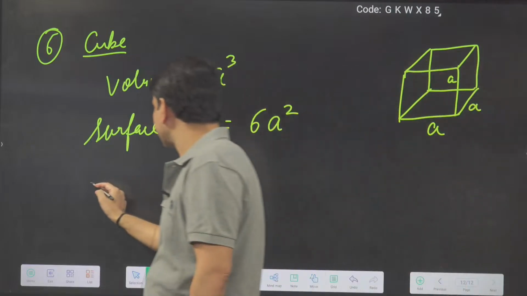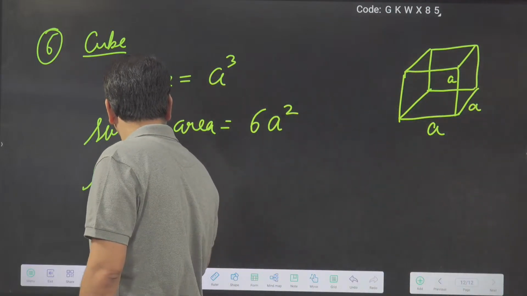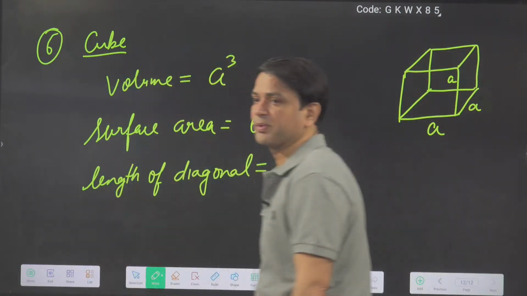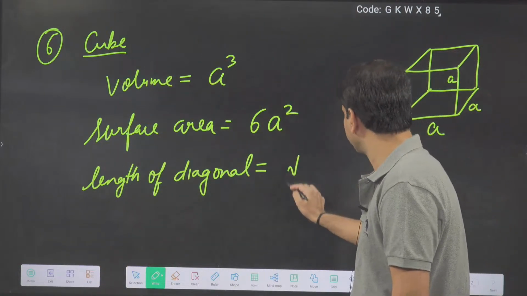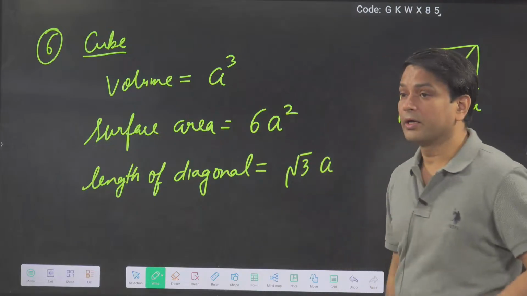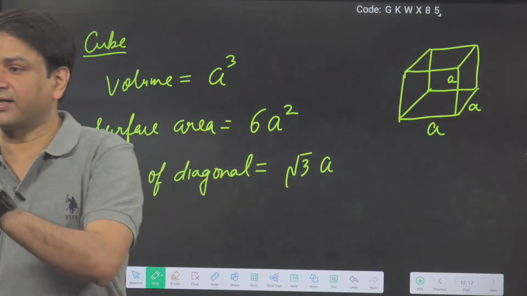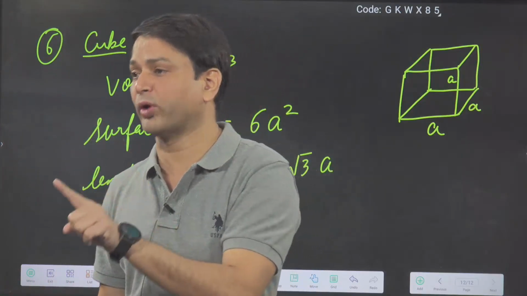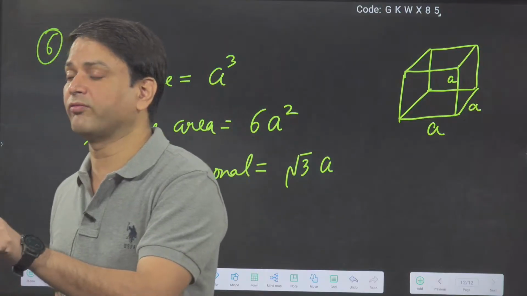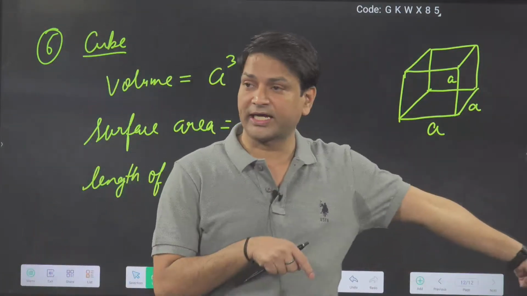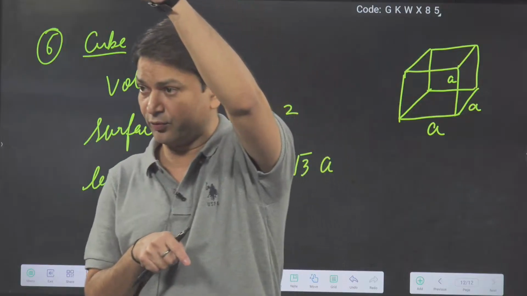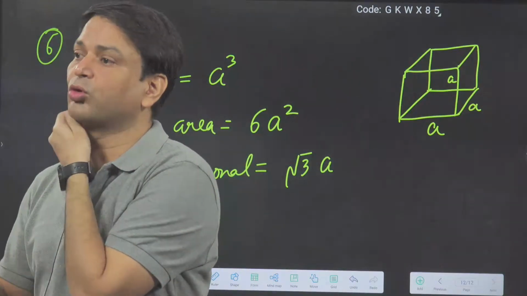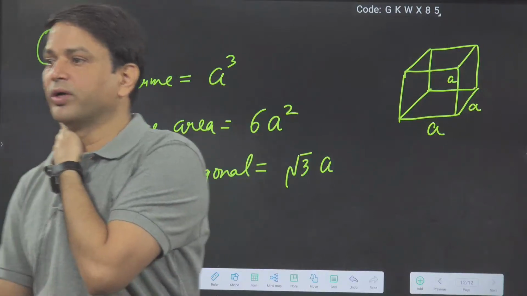And what is the length of the diagonal? Under root of a square plus a square plus a square means root 3a. Not root 2a. Root 2a is the diagonal length of a square, and that is a mistake students are making. But for the cube, the diagonal length will be root 3a, because one vertex is on the ground and the other on the roof. When you join them, you get the diagonal of the cube: under root of a square plus a square plus a square.